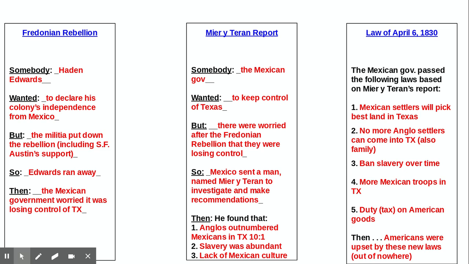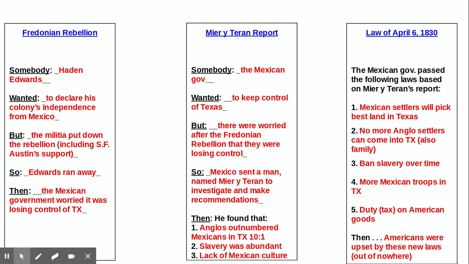The Mier y Terán report is what it's called. So who authorized this report? The Mexican government. What do they want to do? To keep control of Texas, figure out what the heck's going on in Texas. Why are these guys having a rebellion? So they sent a guy to investigate and make recommendations. His findings were that Anglos outnumbered Mexicans 10-1.